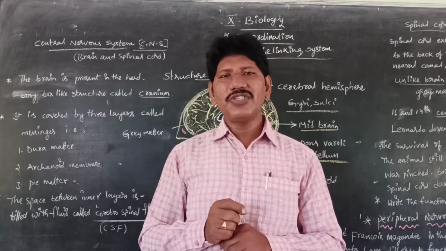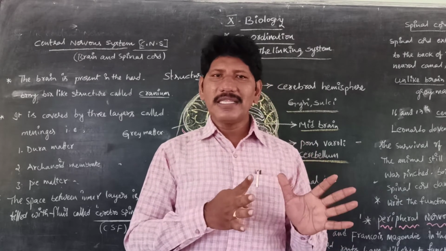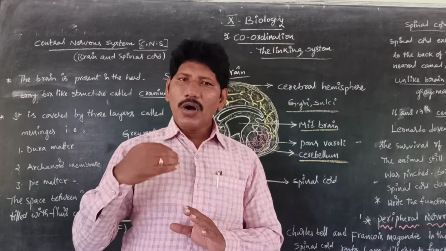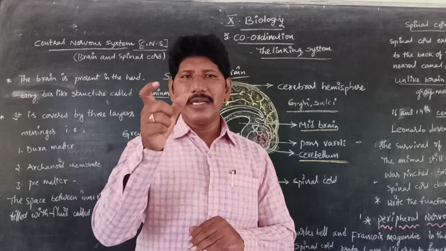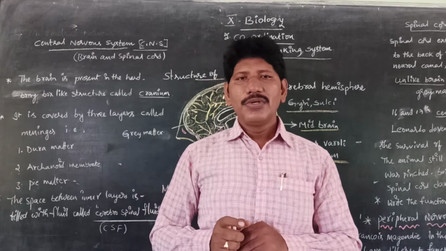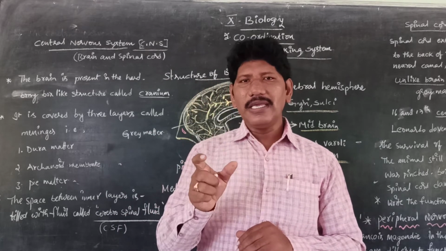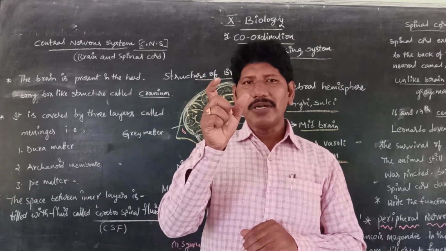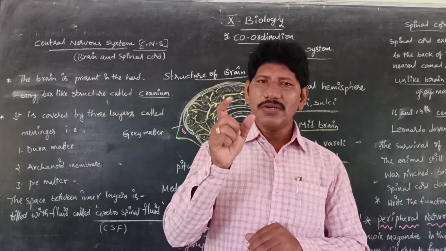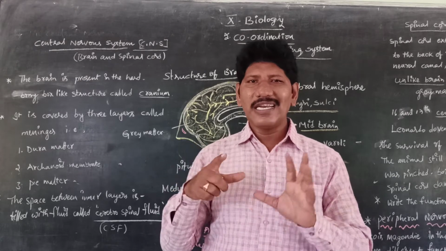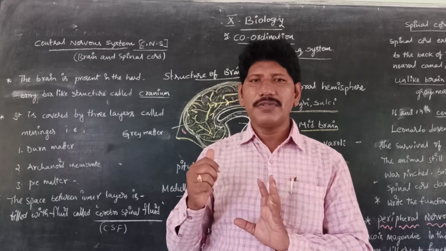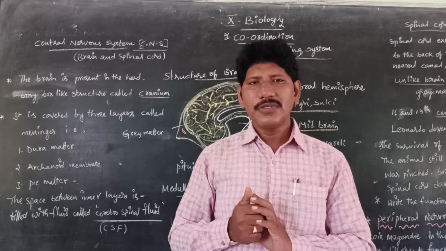The autonomous nervous system has two parts, sympathetic and parasympathetic. I explained this flow chart, the concept tree, in one complete video. Please watch that video, then you will have a brief mind map of the general classification of the nervous system. Is it clear, children?